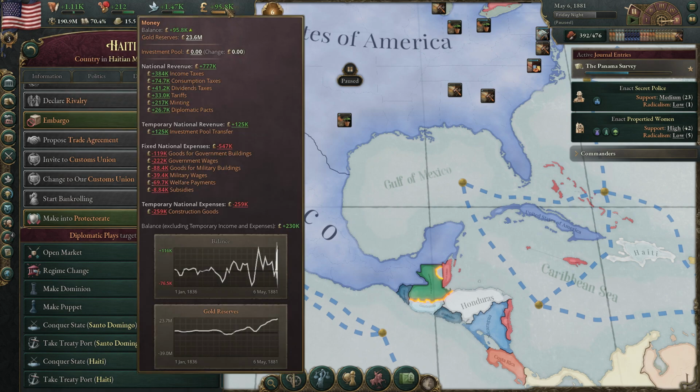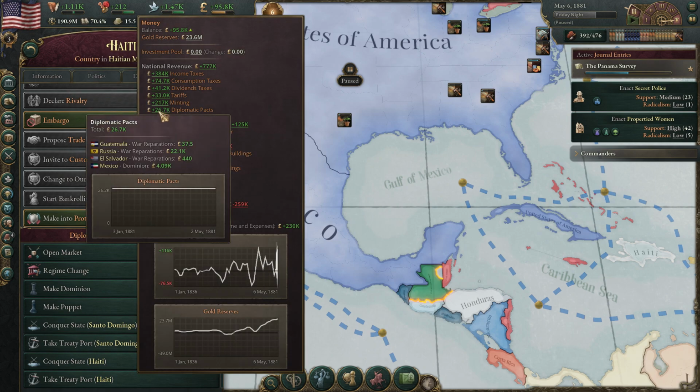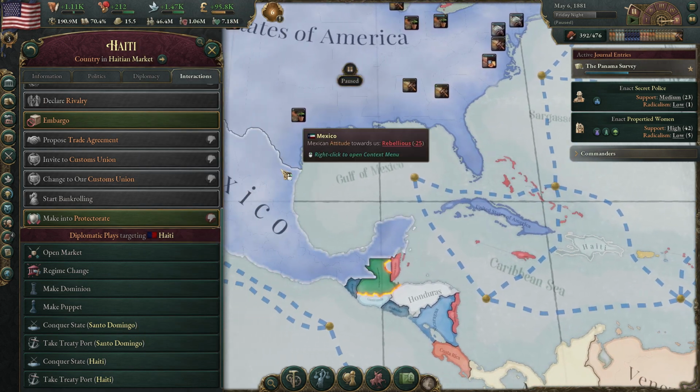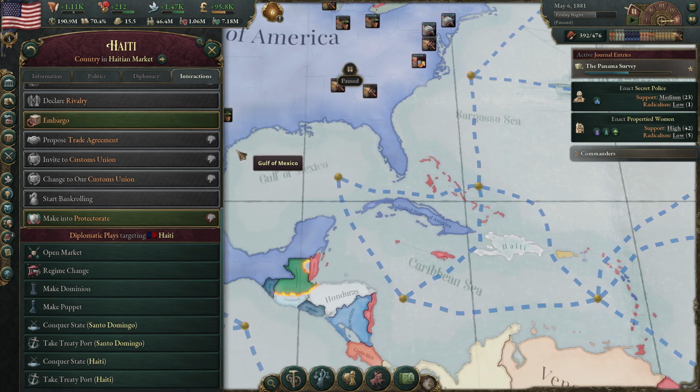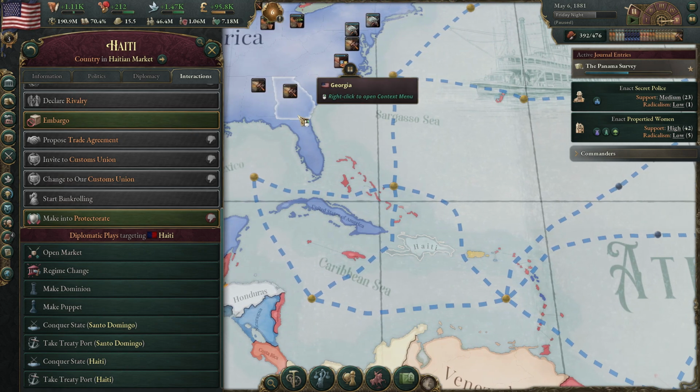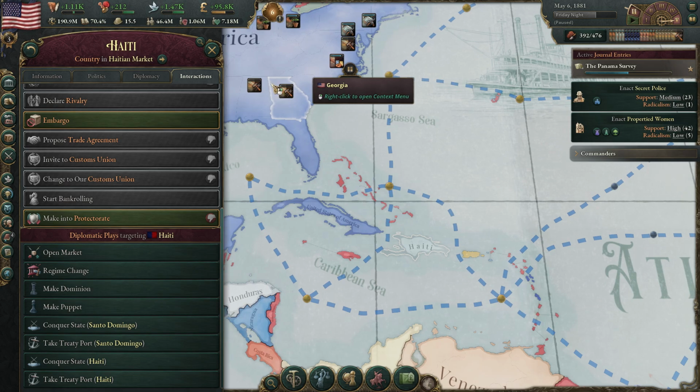Very unfortunate, but they do still give us the 10% of the money, which we had said that we were getting 26,000 from Russia. But we're actually only getting 22,000 from Russia, while we're getting 4,000 from Mexico. So that's that 10% of their income. We are getting that from them, and of course they're in our markets. But unfortunately they're not a puppet, so we don't control their diplomacy overall.